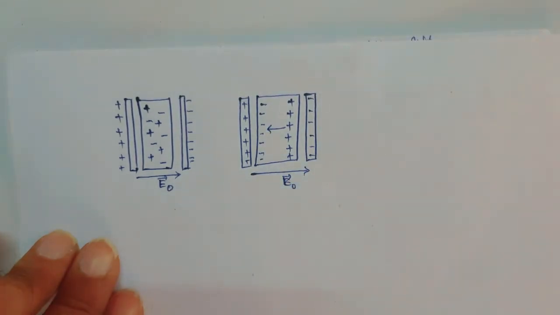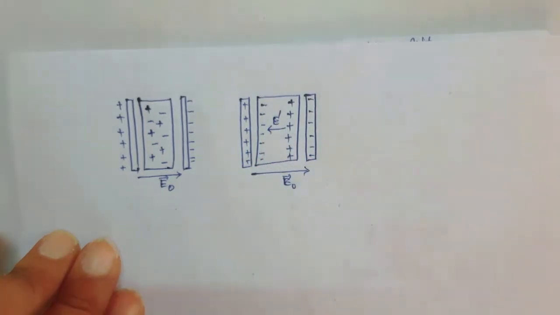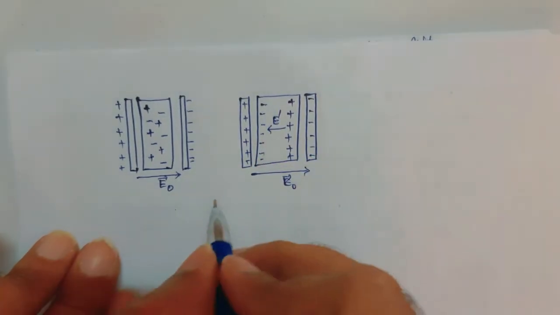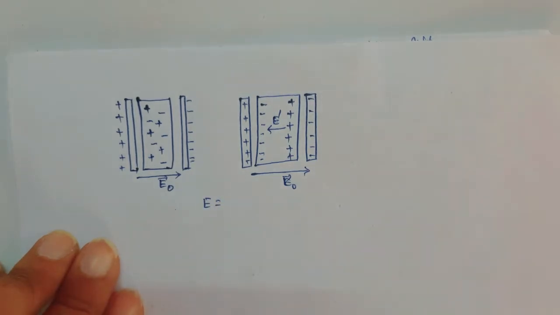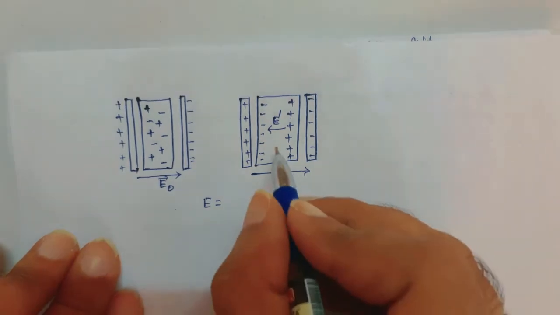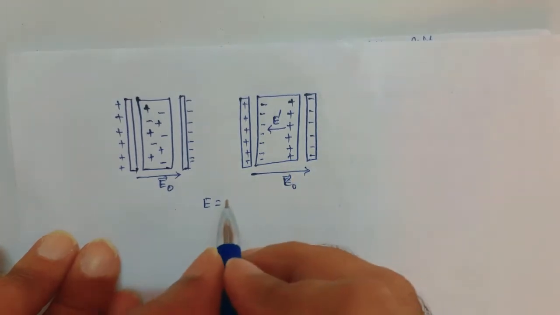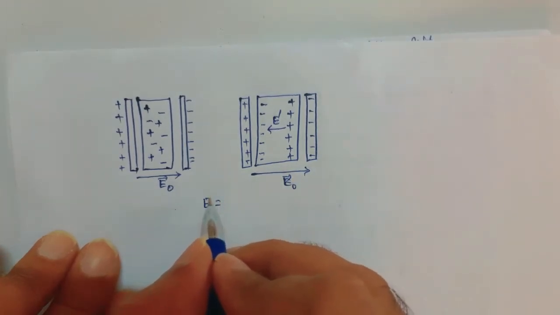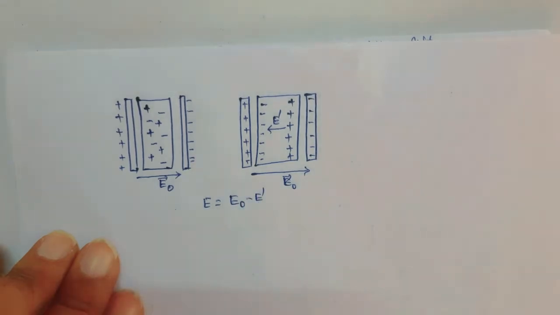The induced field is in the opposite direction of the applied field, and this is nothing but E dash. Now what is the net effect? The resultant electric field is the vector sum of these two electric fields, which is equal to E naught minus E dash.